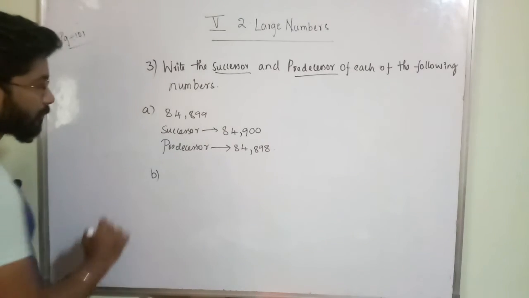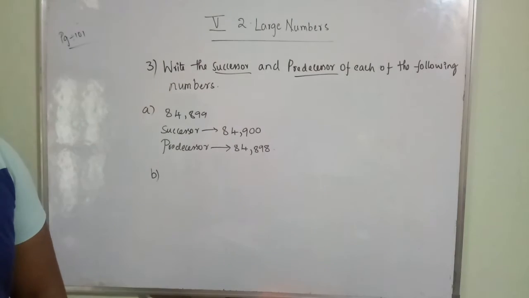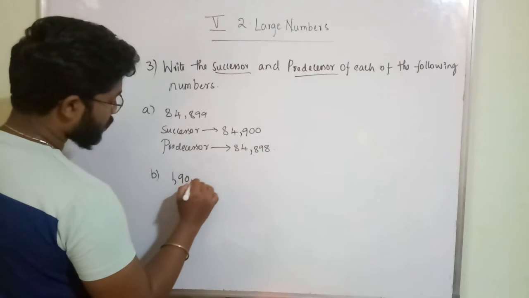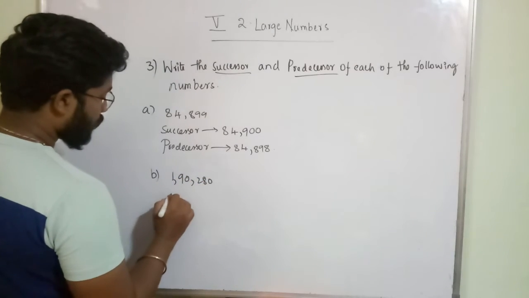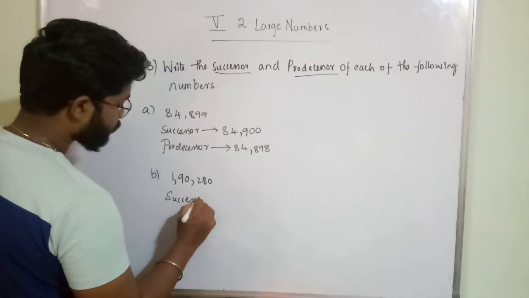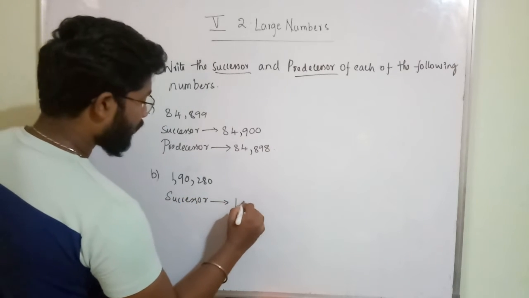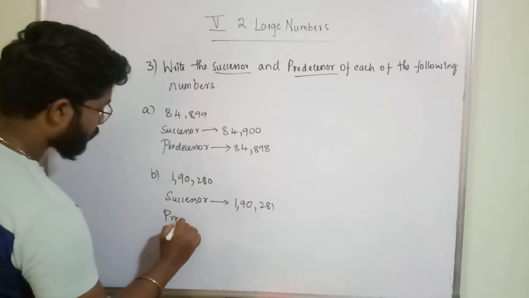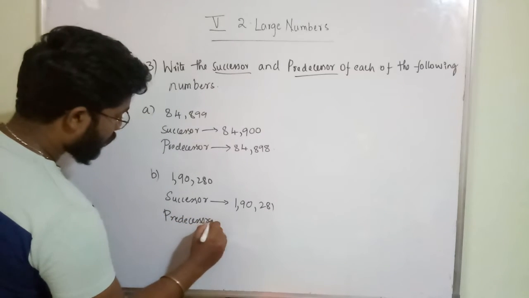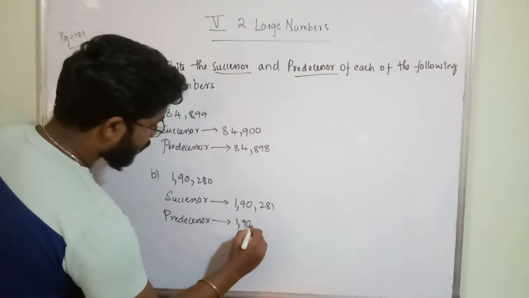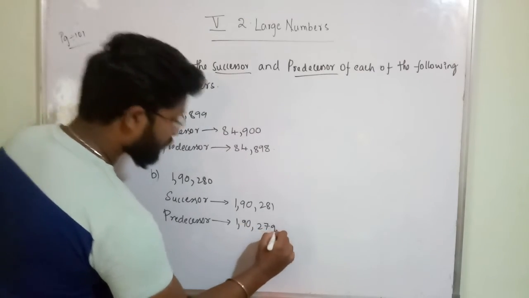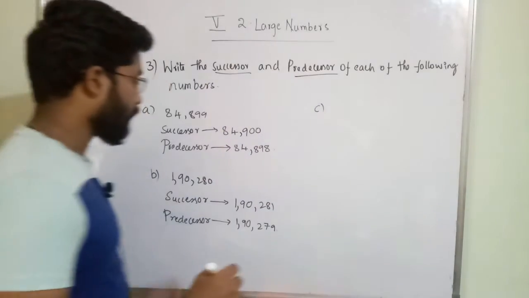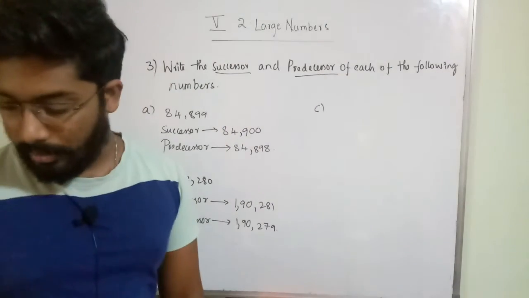Okay, next one is 1,90,280. What is the successor? 1,90,281 is the successor. What is the predecessor? 1,90,279 is the predecessor. For the predecessor you have to subtract 1 from the given number; for the successor you have to add 1.